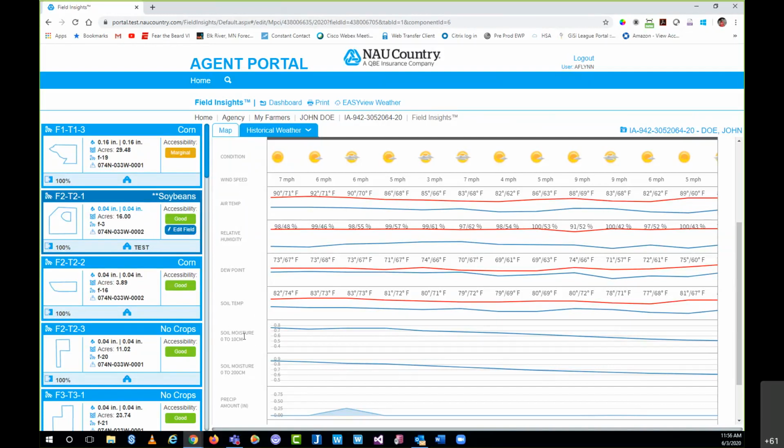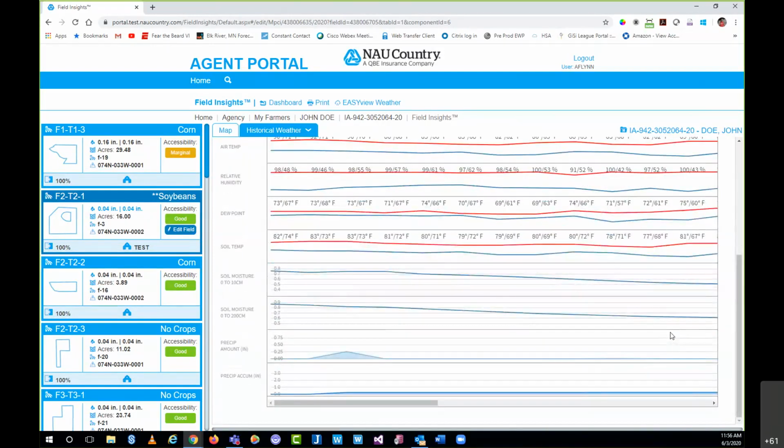The soil moisture availability during that time for the first 10 centimeters and then also the 200 centimeter. Let's go down a little farther there. Your precipitation amount. Looks like just a little bit showed up there, but not enough to accumulate much, because that last category is your precipitation accumulation, and both of these are in inches.